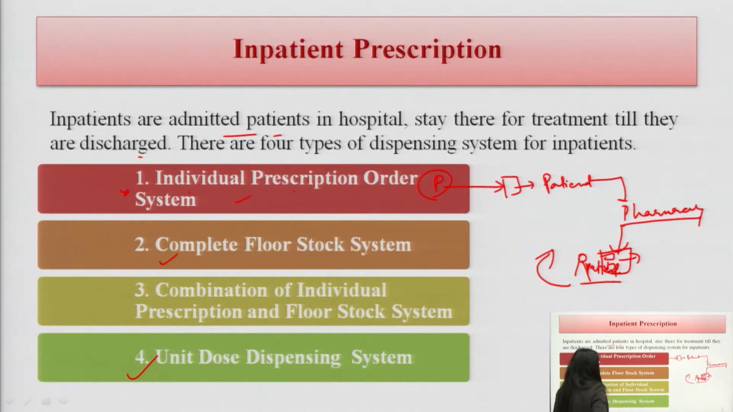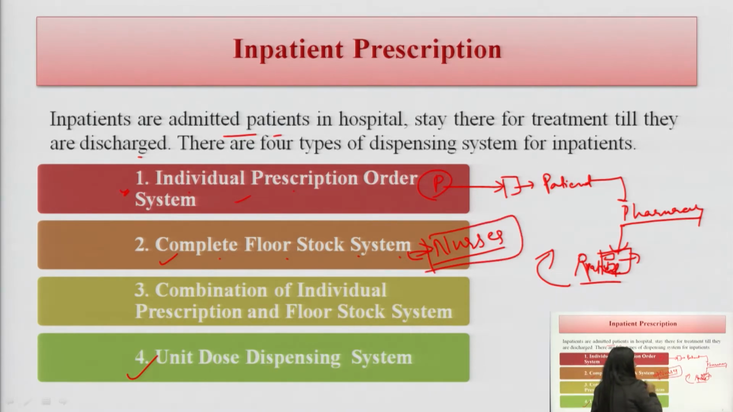Point number 2, complete floor stock system. What happens in the complete floor stock system? The patient is hospitalized, and the question is who will give the medication to the patient. Here comes the role of the nurses. The complete floor stock system is regulated through the nursing stations.